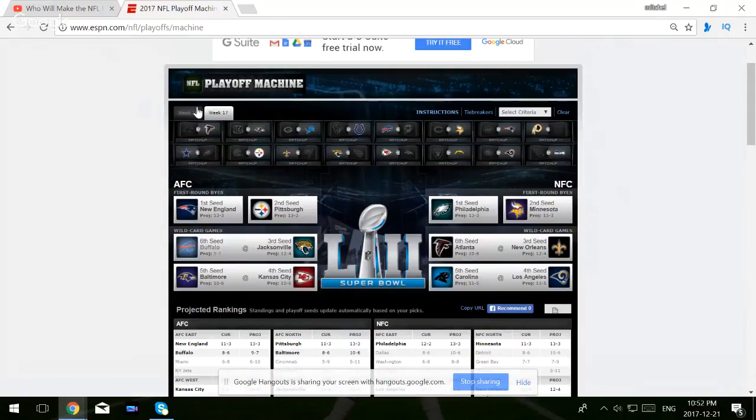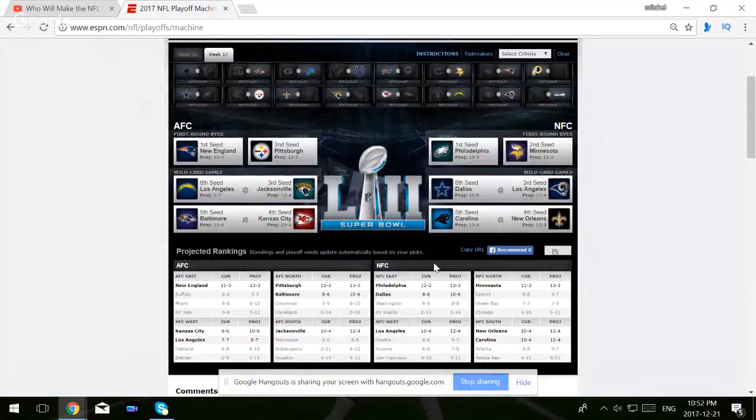Okay? So, going back to my predictions, if the Chargers lose 1 game, the Bills make the playoffs unless, again, the Bills lose 2 games. This is interesting. If the Detroit Lions lose 1 game and the Atlanta Falcons lose 2 games, the Dallas Cowboys make the playoffs. So there's a lot that could happen here.